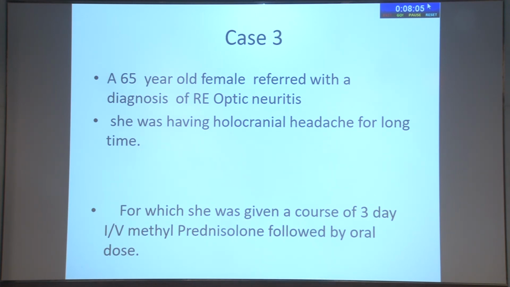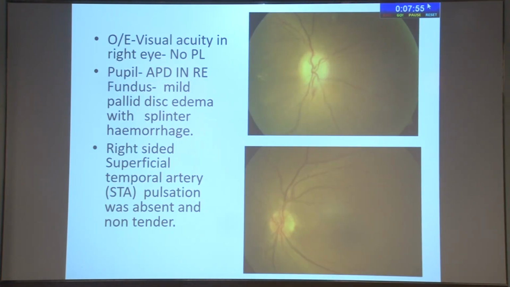But this patient had a holocranial headache, and she had been given a course of steroids by the neurologist after making a diagnosis of optic neuritis. She came to us with a visual acuity of no light perception in the right eye, and she was not in the age of optic neuritis, where we should suspect it. We know that after 50, vasculopathy is the most common cause of a sudden loss of vision. There was a pupillary defect, and the fundus again showed pallid disc edema, which was not as severe as in the earlier two patients because she had already been on steroids for the last 3 weeks.